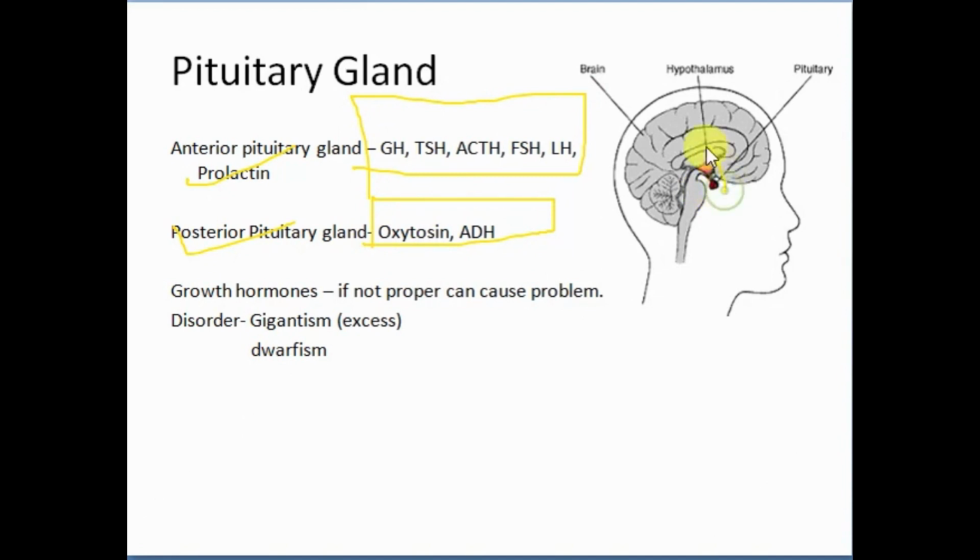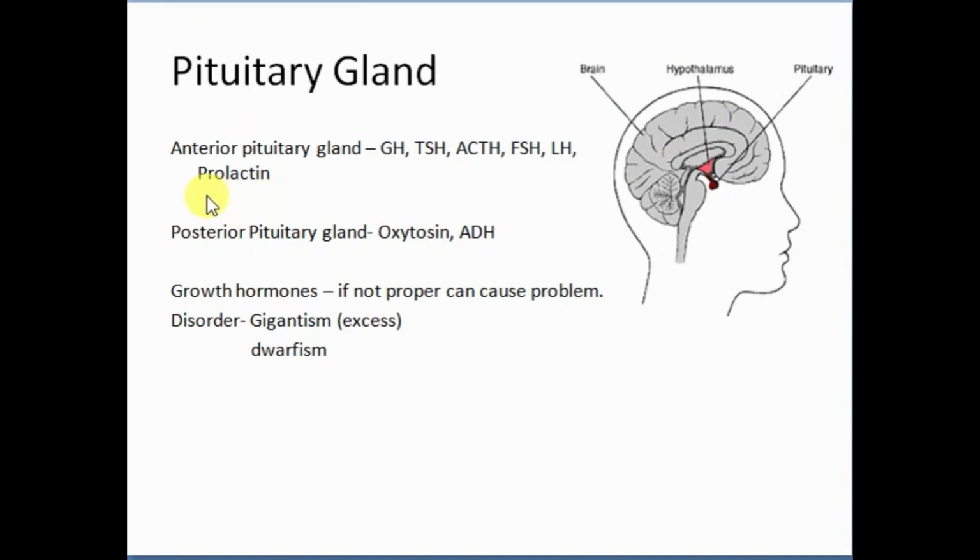You can see here the pituitary gland is present near the hypothalamus. The hormones that are released by the anterior pituitary gland are GH, growth hormone, TSH, adrenocorticotropic hormone, follicle stimulating hormone, luteinizing hormone, and prolactin. These are the hormones that are released by the anterior pituitary gland.